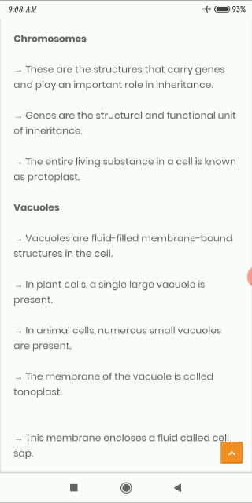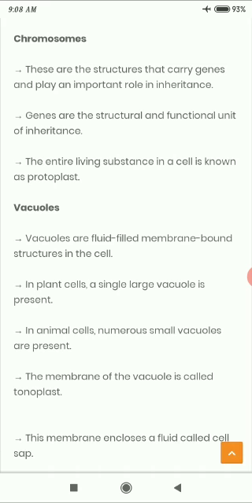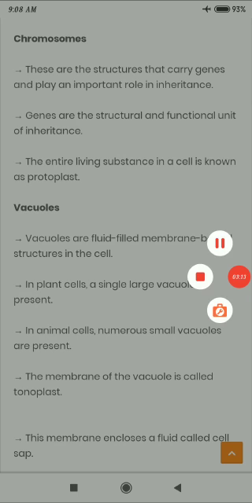You must note that vacuoles are structures which store food for plants and animals. The tonoplast membrane is enclosed by a fluid called cell sap. So friends, today we learned about the components of the cell and types of cells.